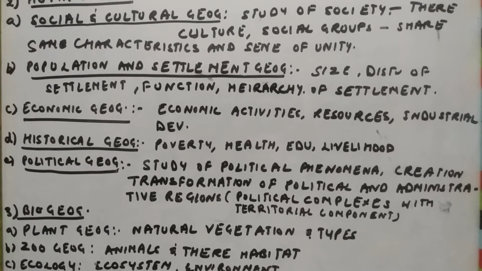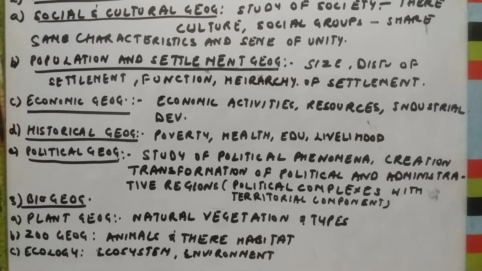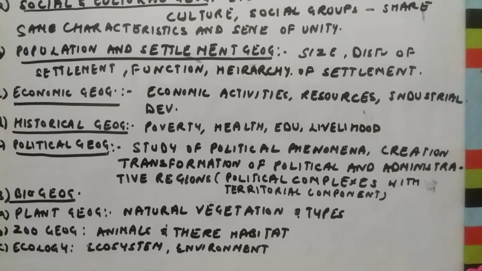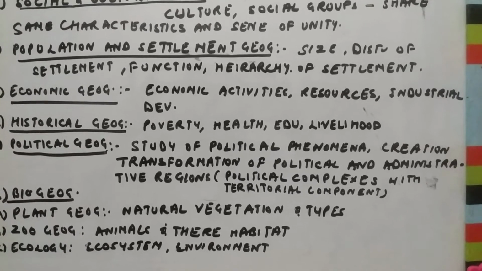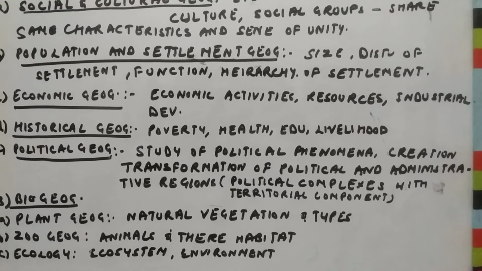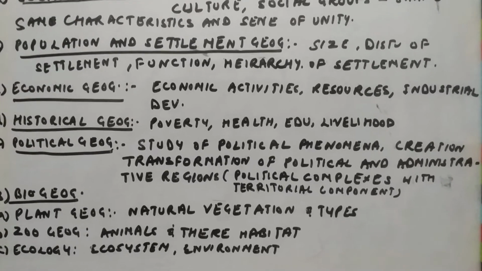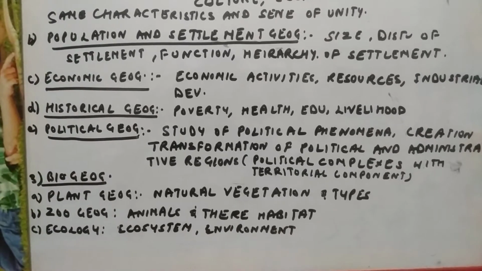Next comes political geography. Study of the political phenomena, creation and transformation of the political and administrative regions. Even this political geography is basically a political complex with a territorial component. That is, the politics among the people within the territory of a country comes under political geography. Biogeography, in this we study about plant geography.